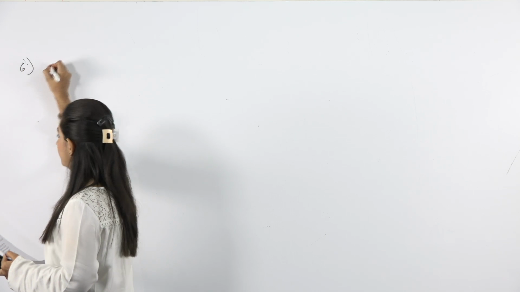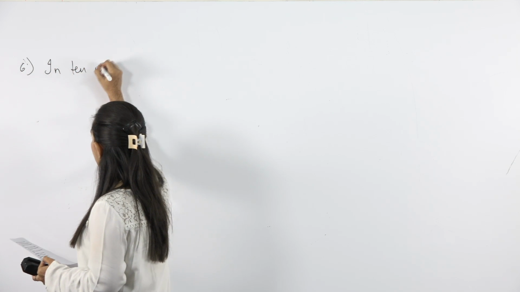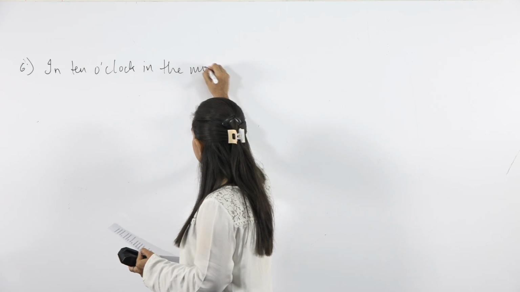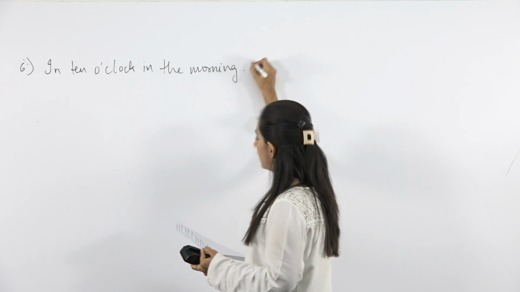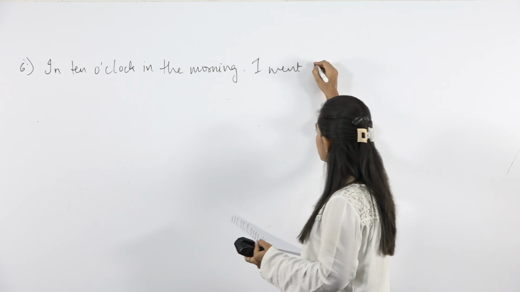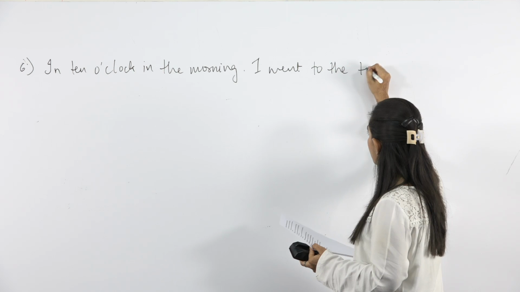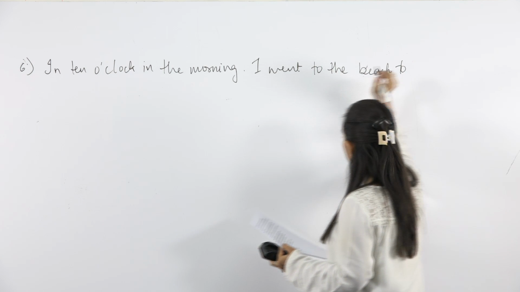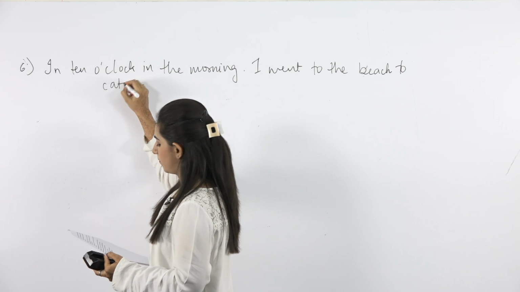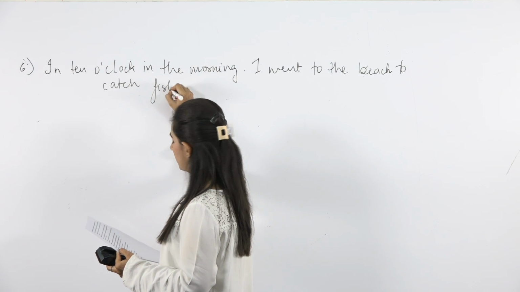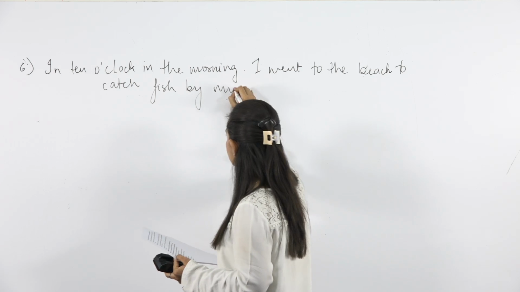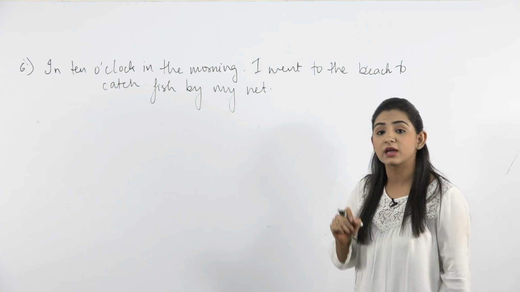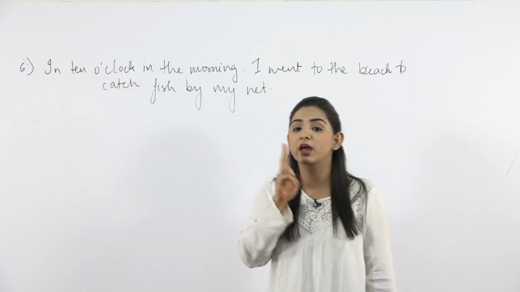Next sentence that we have is, in 10 o'clock in the morning, I went to the beach to catch fish by my net. Now here in this sentence, if you look at it very closely, we have two errors in this sentence.